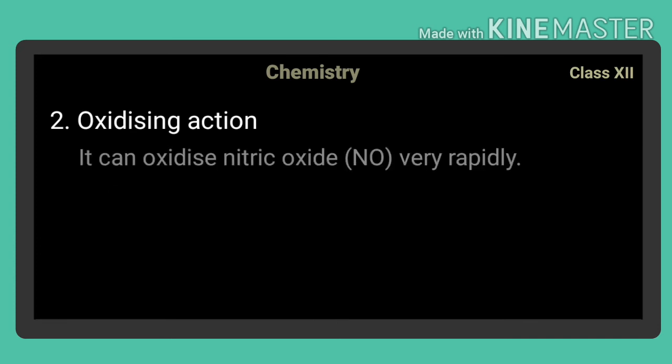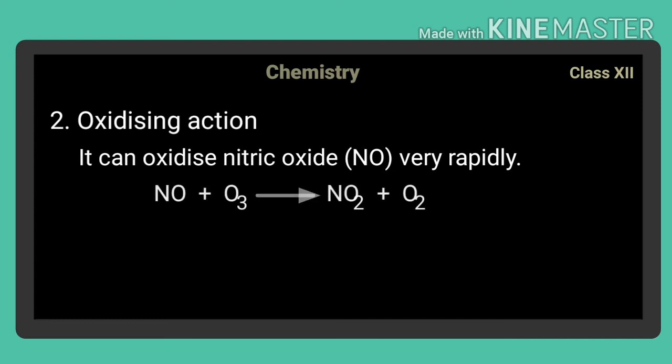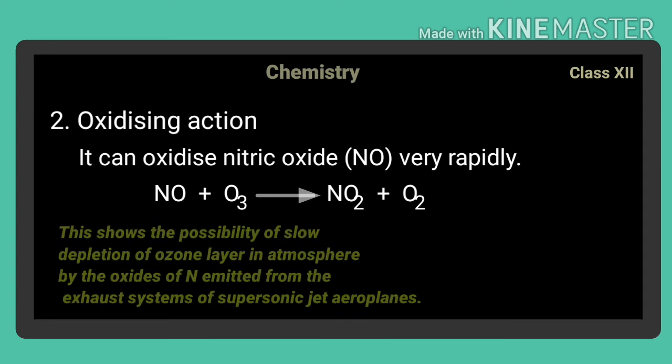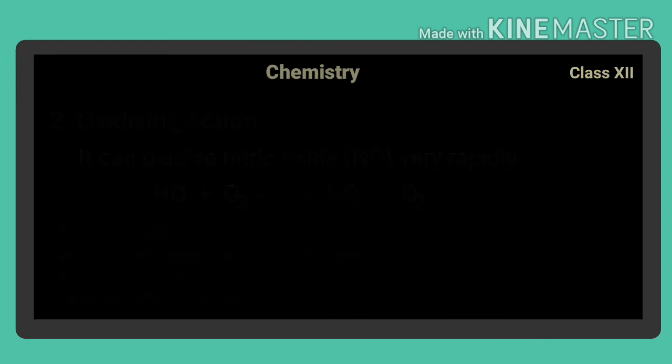Ozone can oxidize nitric oxide very rapidly. This shows the possibility of slow depletion of ozone layer in atmosphere by the nitrogen oxides emitted from the exhaust systems of supersonic jet aeroplanes.